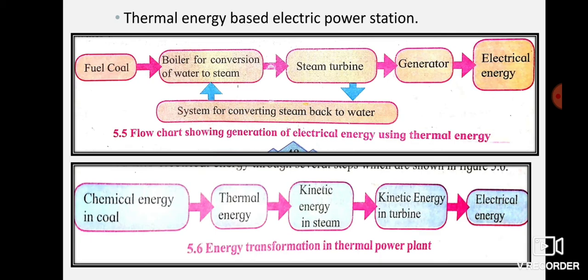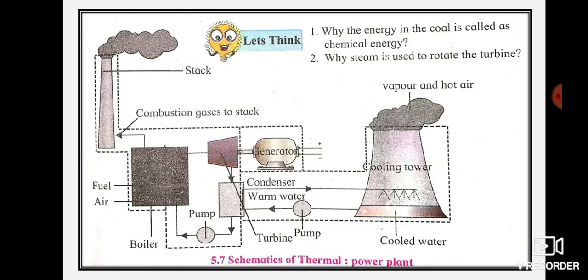Since thermal energy is used to generate electrical energy, such power plants are called thermal power plants. In a thermal power plant, the chemical energy in the coal is converted to electrical energy through several steps. You can see the several steps over here. So ultimately chemical energy is converted to electrical energy.